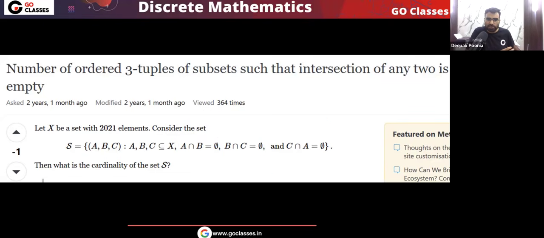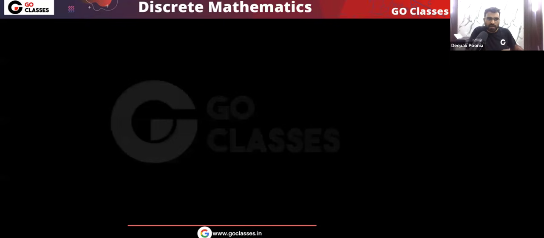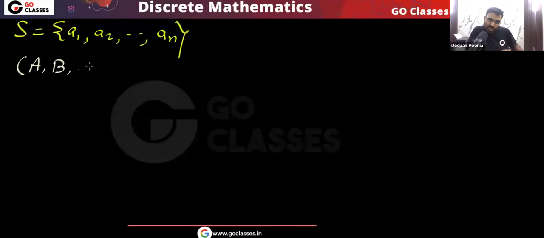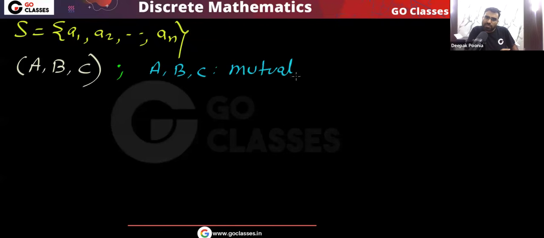So what will be the answer for this question? Again, a very simple question. We have a set S which has total n elements, a1, a2, and so on up to an. And we want ordered triples A, B, C that are mutually disjoint. Means if you take the intersection of any two of them, then that will be empty.